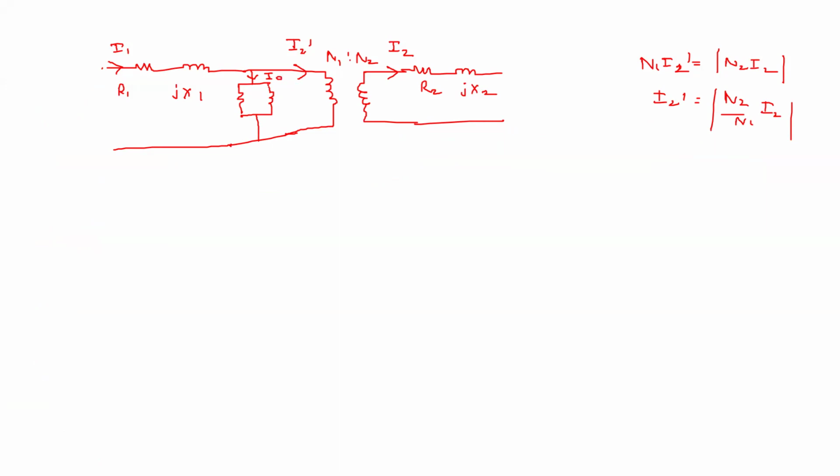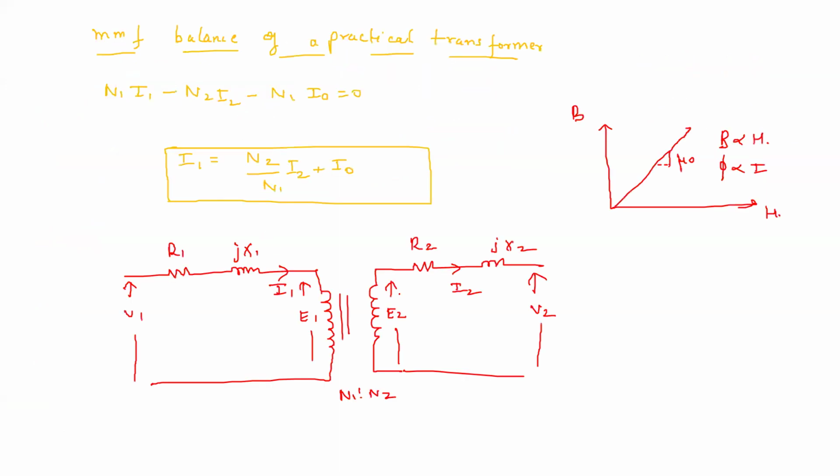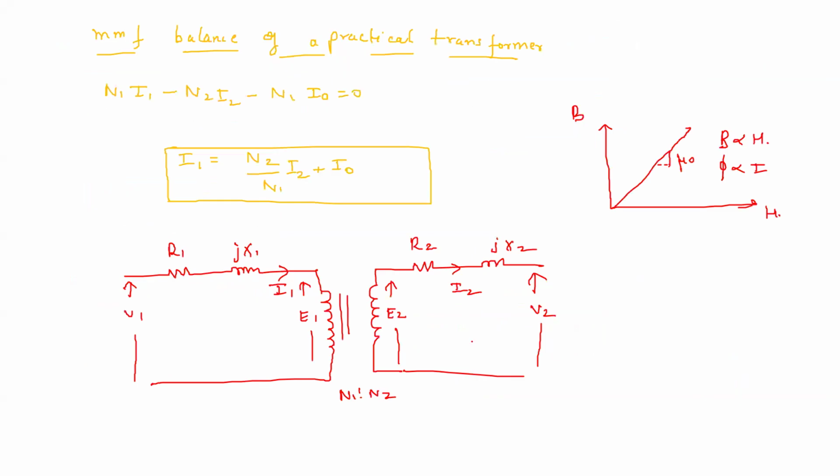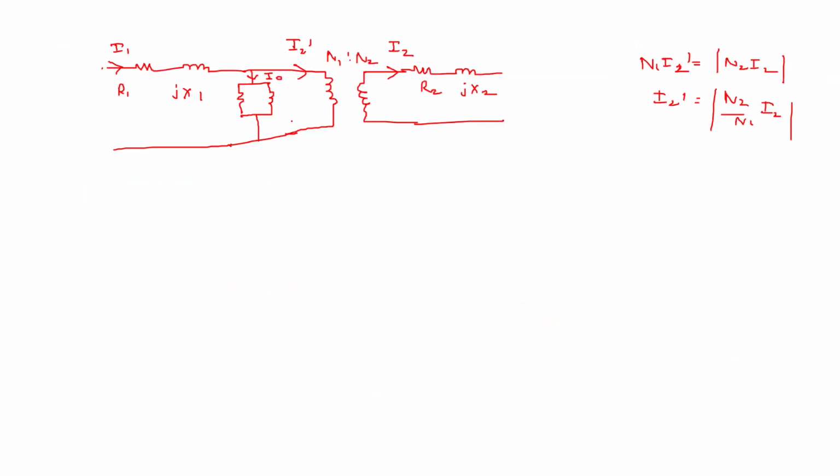Now this I0 also has two components, as we have seen earlier. We can see that there is some component which is 90 degrees to E1, right? You can see here that we have E1. So there is one component which is 90 degrees to E1. That is why we have represented it by an inductor.